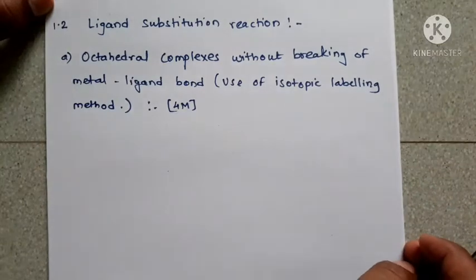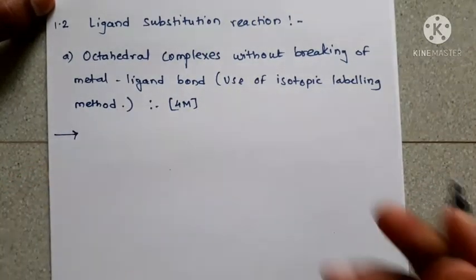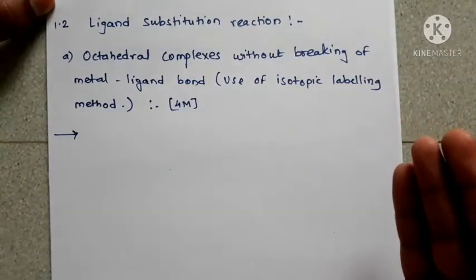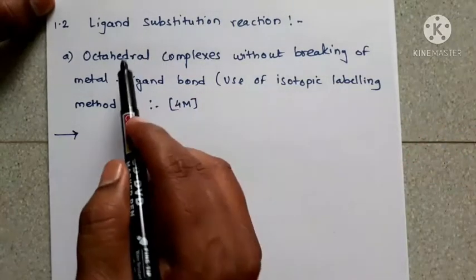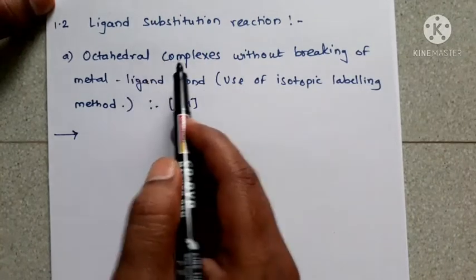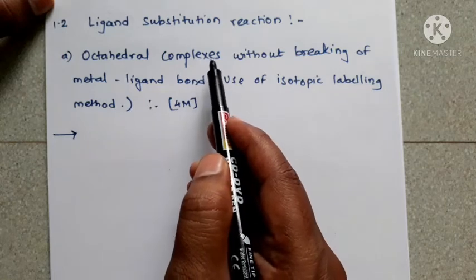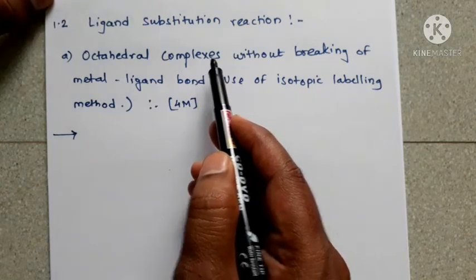So let us see octahedral complexes without breaking of metal ligand bond. As we know, in an octahedral complex the central metal atom or ion is attached to 6 ligands.